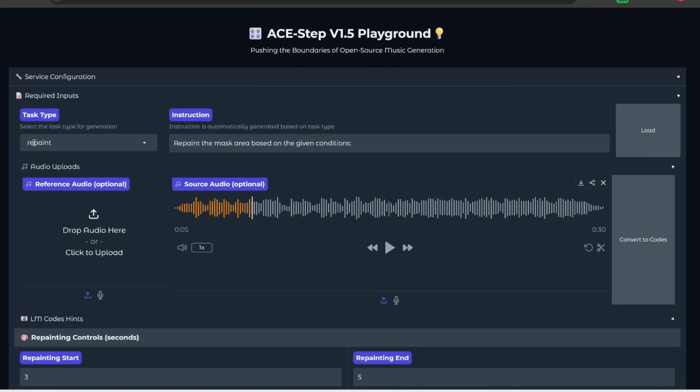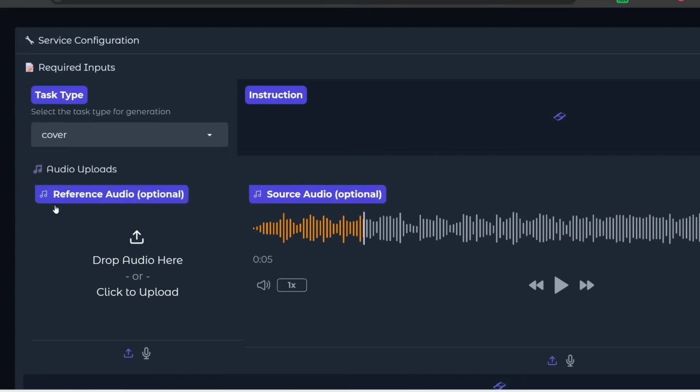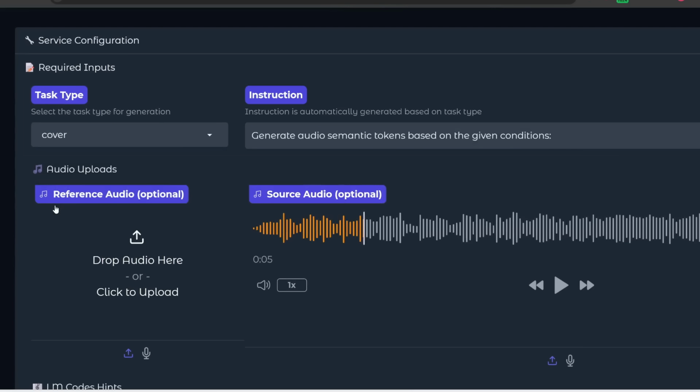Again, this is the repaint feature. Now, there's even more you can do with this. So instead of repaint, you can also select cover. And what this does is it takes your source audio and it tries to imitate the structure of the song, but with a different melody and different instruments.